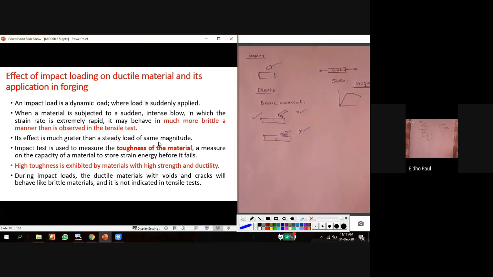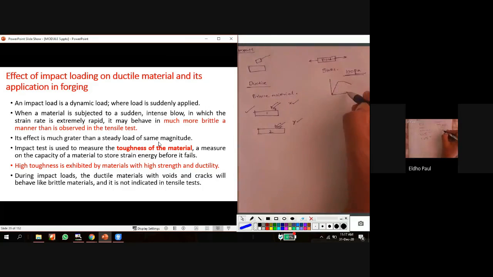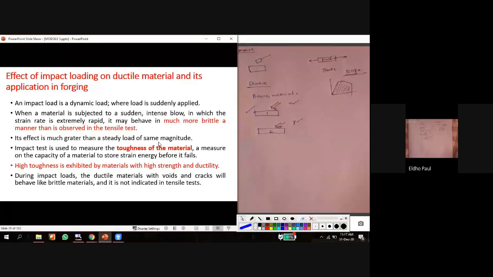Okay, so that is the measure of the energy absorbing characteristics of a material. That is the toughness. It is the area under the stress strain diagram up to fracture. High toughness is exhibited by a material with high strength and ductility. So it should have high strength as well as high ductility.